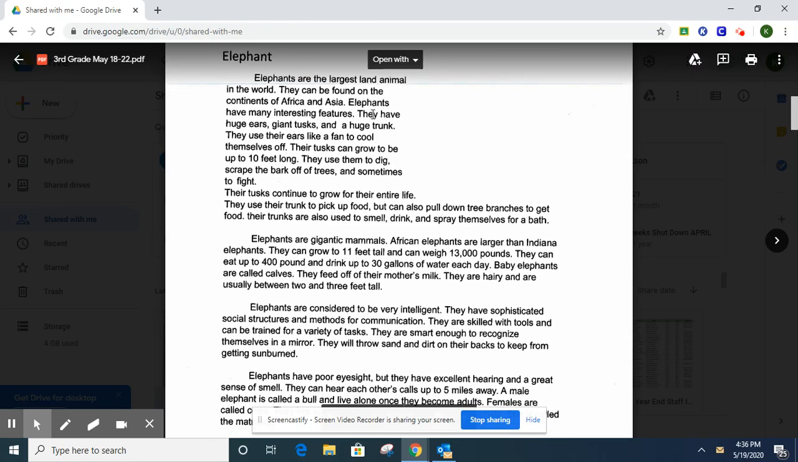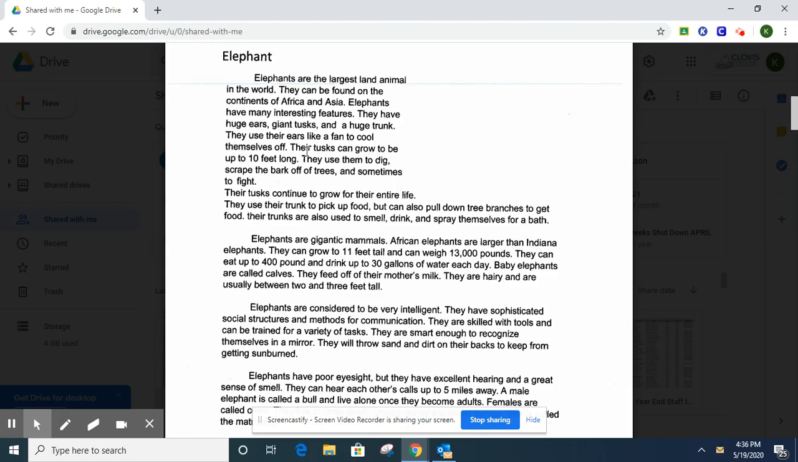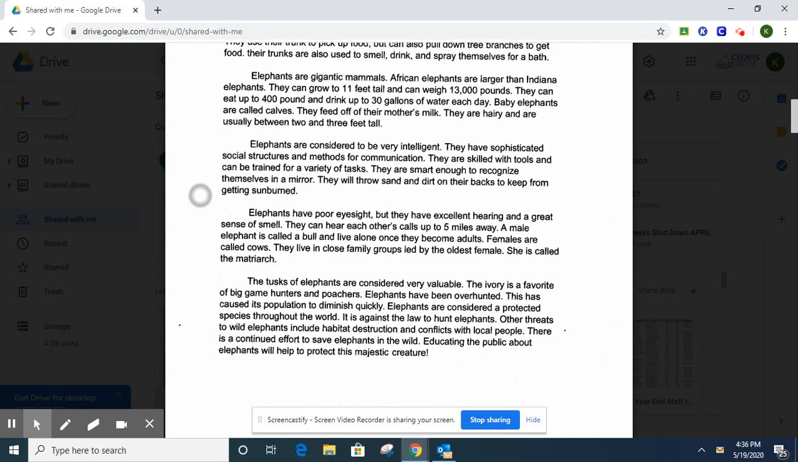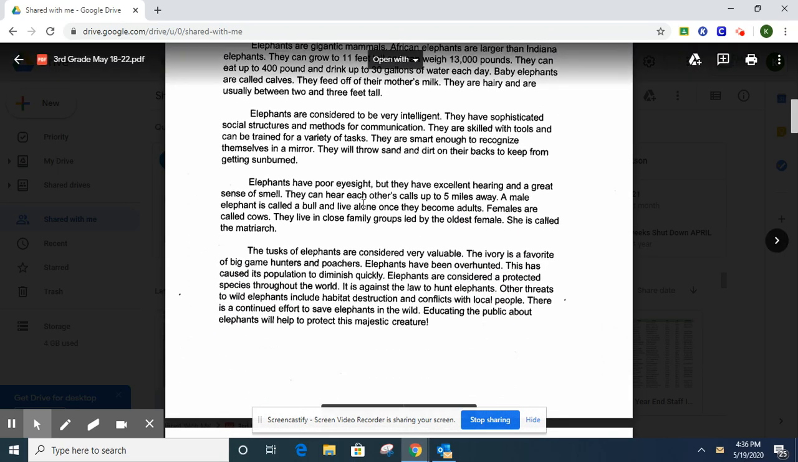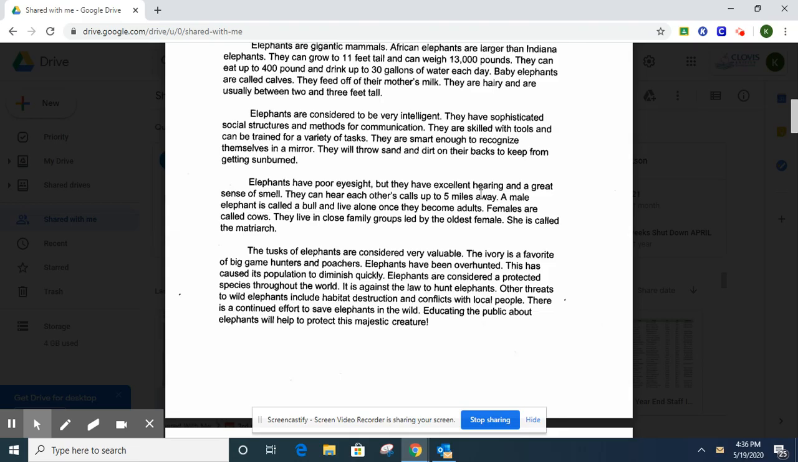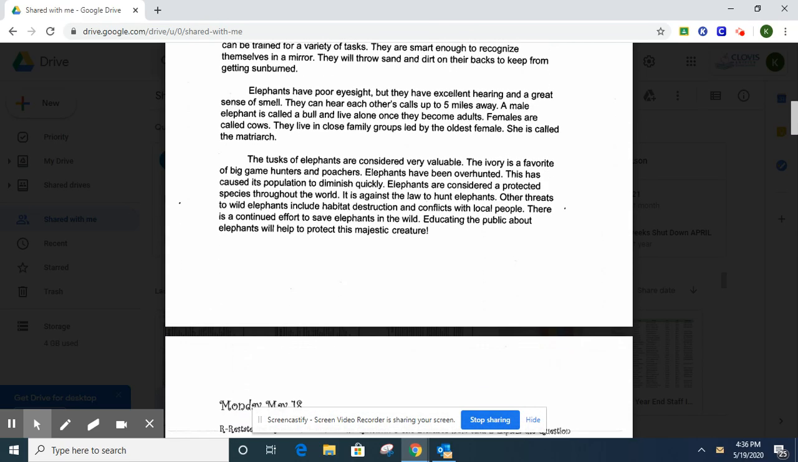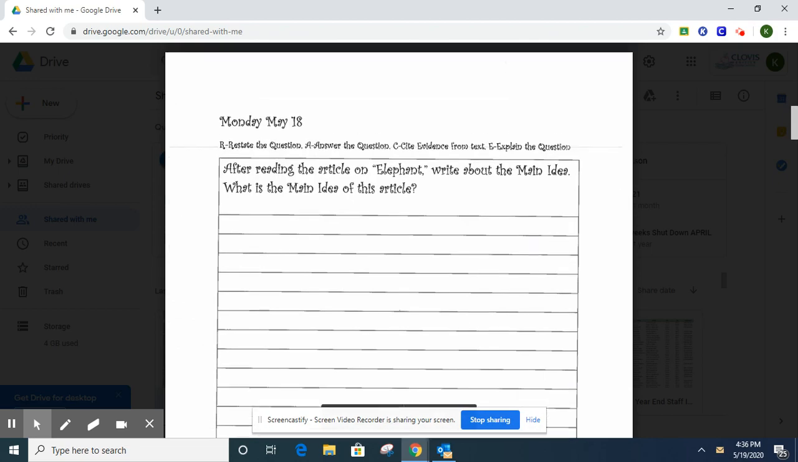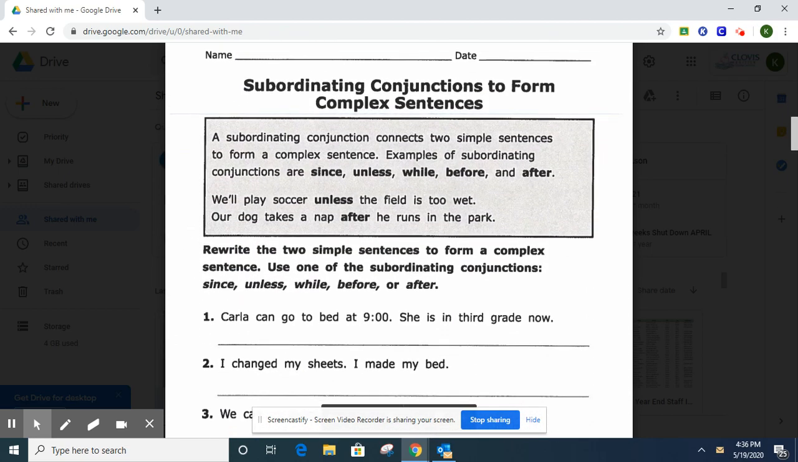So main things, main information about the elephants has something to do with their tusks, where they're found, how they're huge animals, how they are very intelligent, how they have poor eyesight but excellent hearing and a great sense of smell. And the elephant tusks are very valuable. And that's going to explain to you why they became endangered. So that's your writing here.